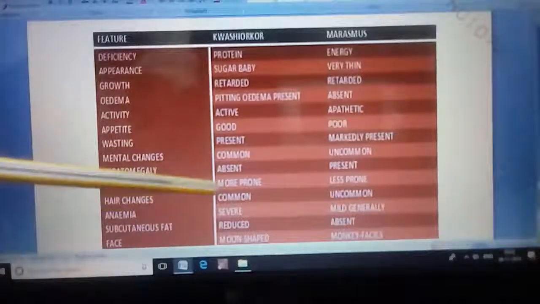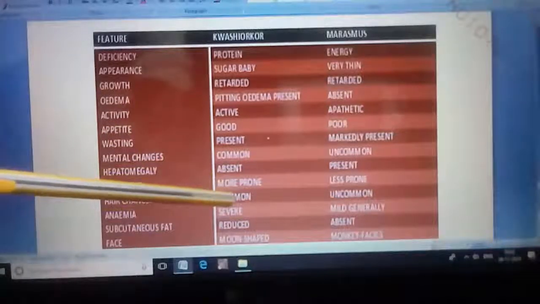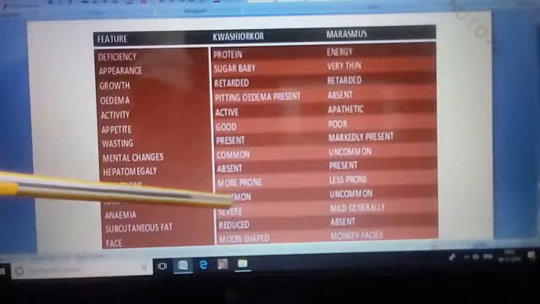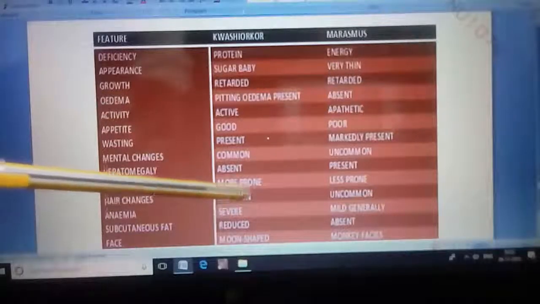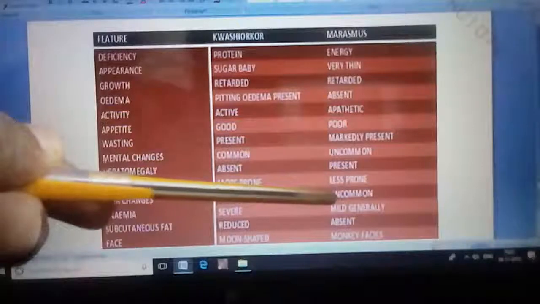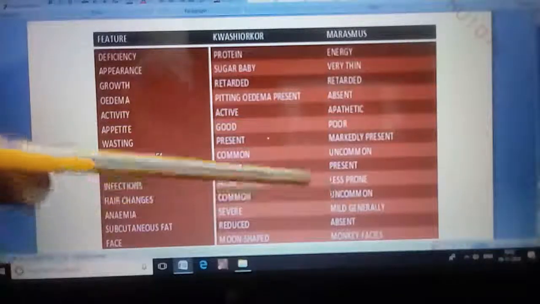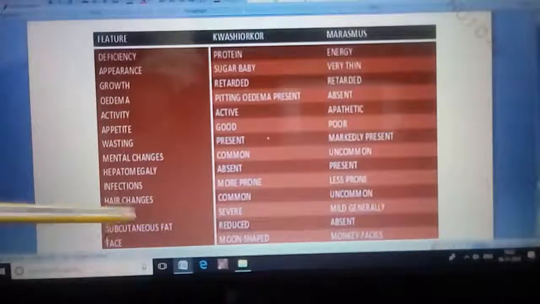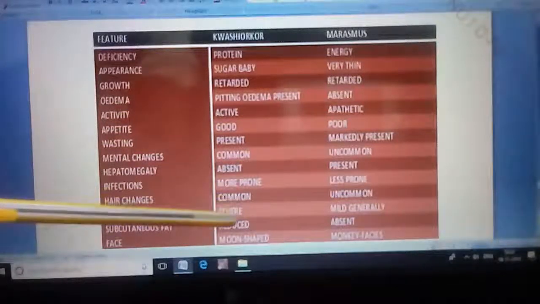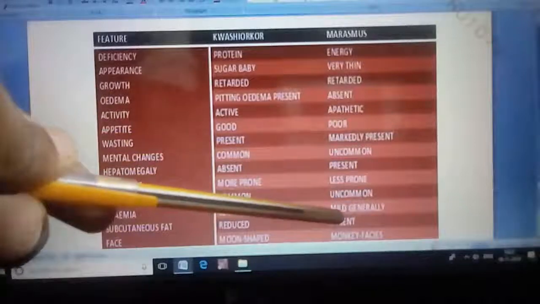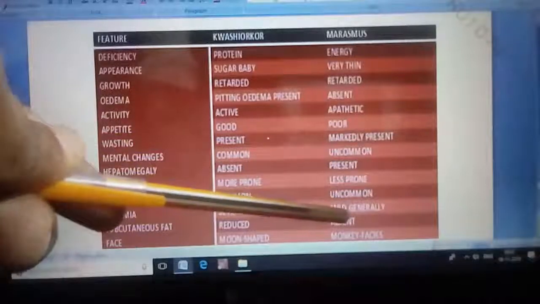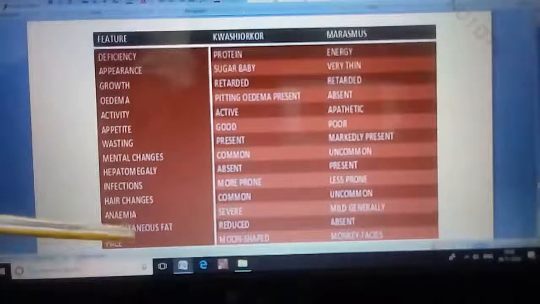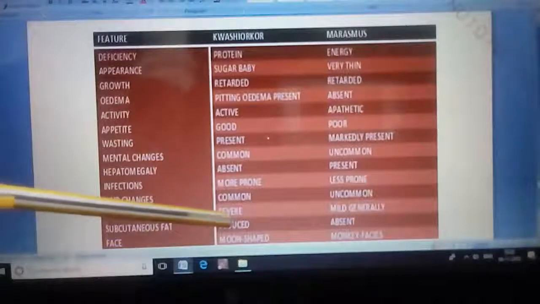And hair changes are more common in kwashiorkor. Hair color will change, showing the symptoms of flag signs, and this is uncommon in marasmus. Anemia, there is a decreased level of HB. In kwashiorkor it is very severe, and in marasmus mild. And subcutaneous fat is reduced in both conditions.